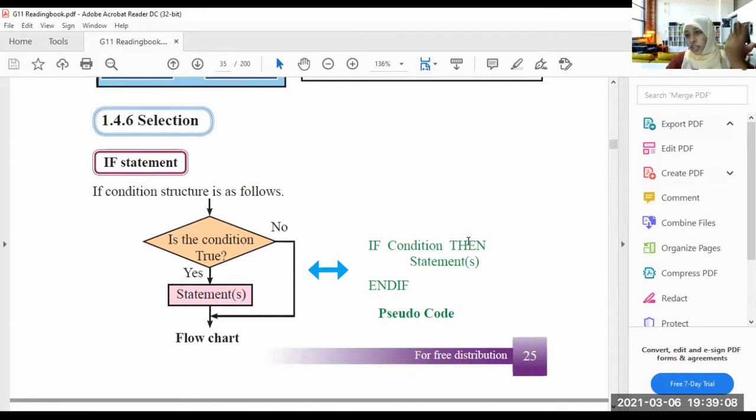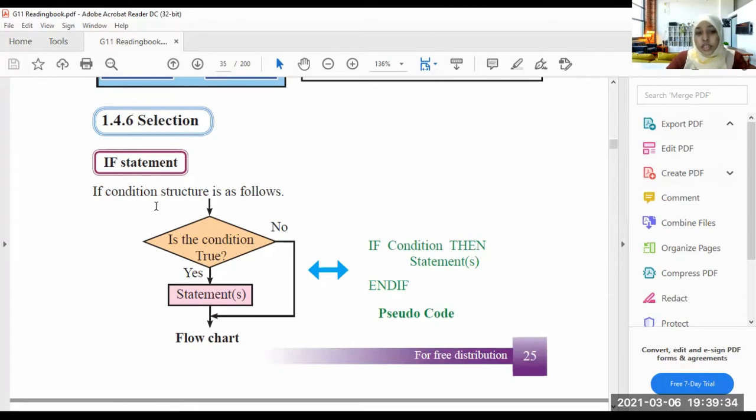And what is a selection? Everyone knows what a selection is. Selection is selecting something. There are two or more selections, so you are selecting something, right? Under selection, there is the if statement. So how do we write an if statement?